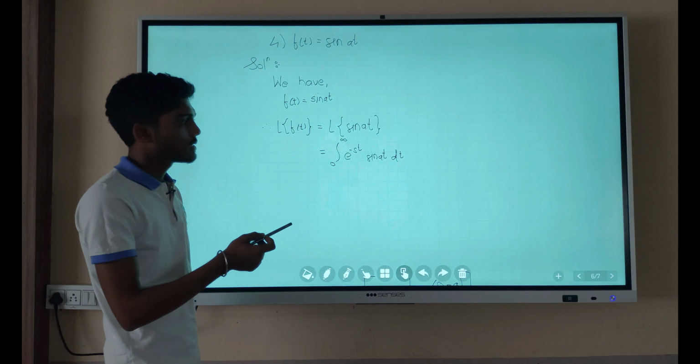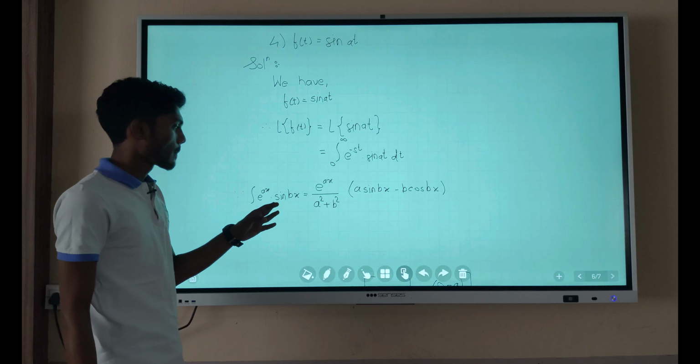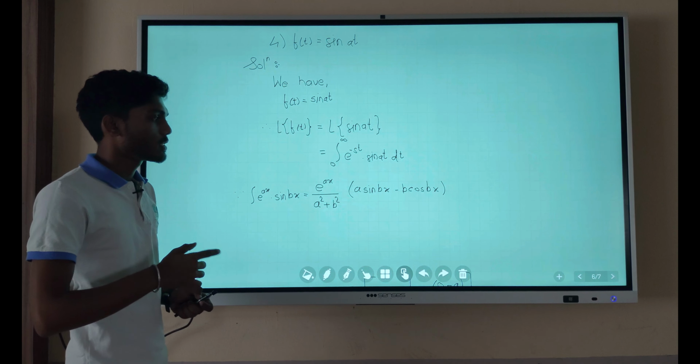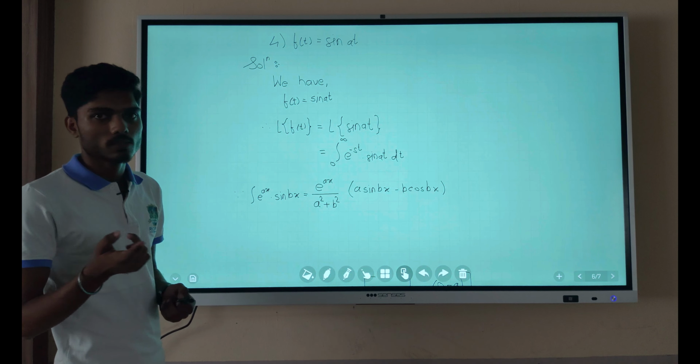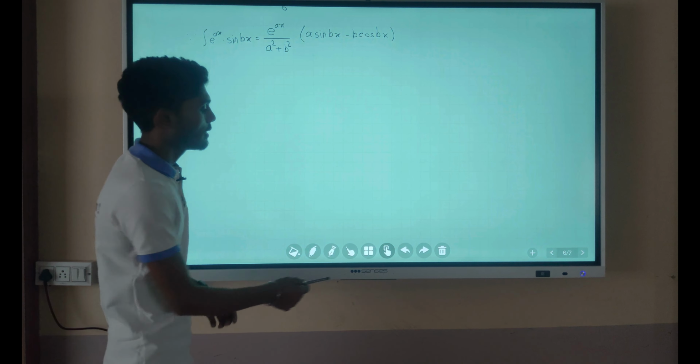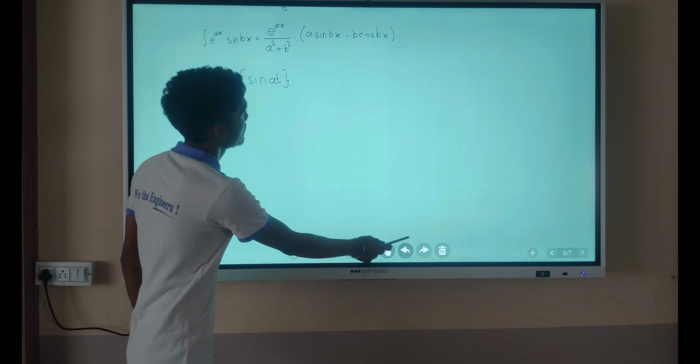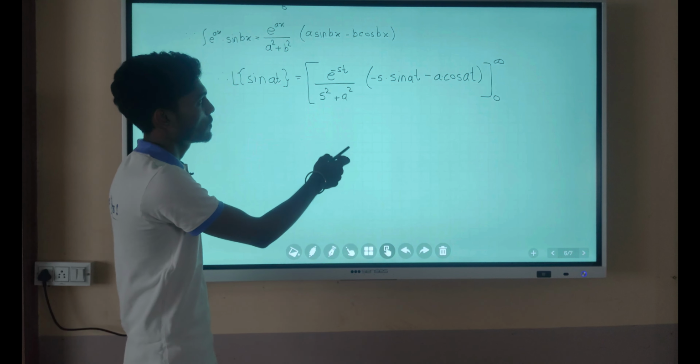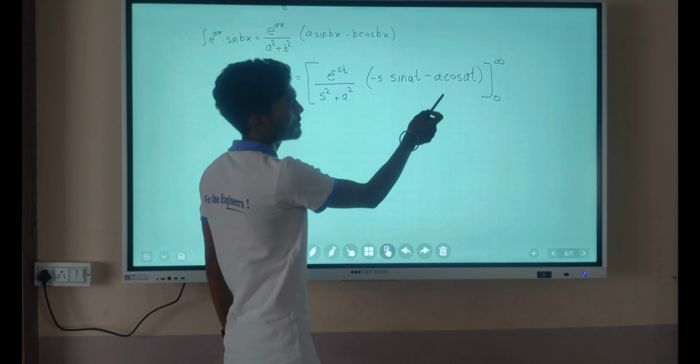For solving this integration, we have the formula: the integral of e raised to ax sin bx equals e raised to ax upon a square plus b square multiplied by (a sin bx minus b cos bx). By using this formula, we get Laplace of sin at, which equals e raised to minus st upon s square plus a square multiplied by (minus s sin of at minus a cos of at).